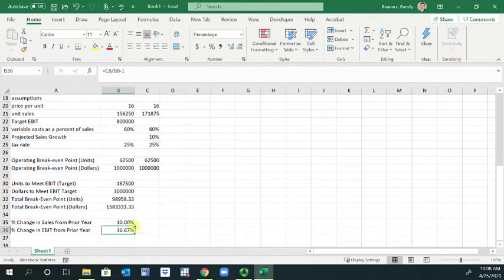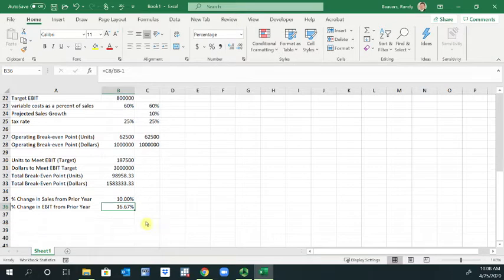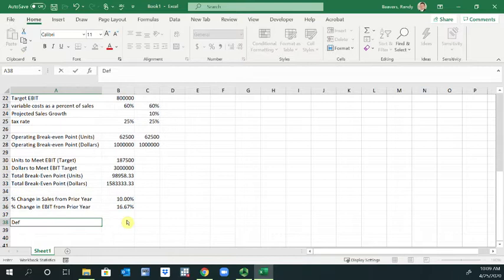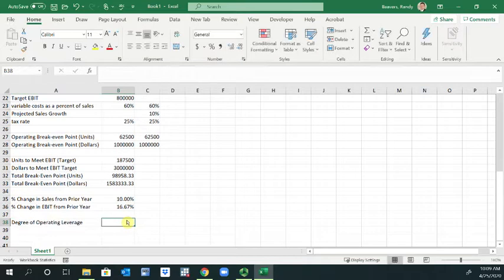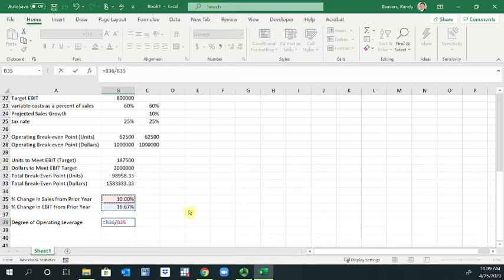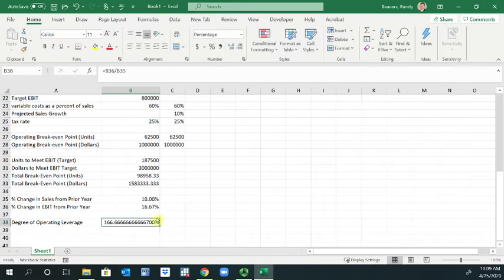So to measure our degree of operating leverage, what we will now do is calculate that. Skip a line. Degree of operating leverage will be equal to these two numbers divided by each other: the percentage change in EBIT over the percentage change in sales. And this is a number, so you should get 1.67.